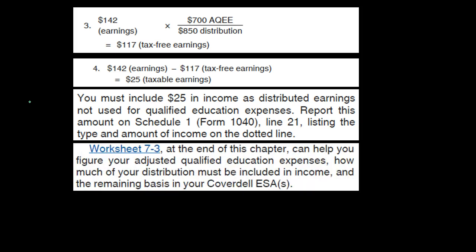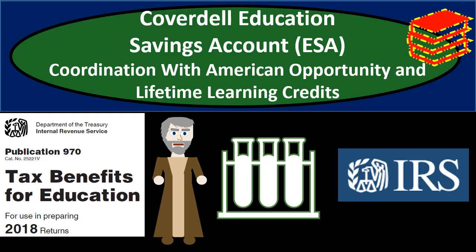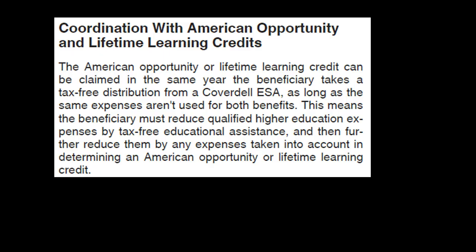Worksheet 7.3 at the end of this chapter can help you figure your adjusted qualified education expenses, how much of your distribution must be included in income, and the remaining basis in your Coverdell ESAs. In this presentation, we will take a look at coordination with the American Opportunity and Lifetime Learning Credits with regard to the Coverdell Education Savings Account ESA accounts. This information can be found in Publication 970. Coordination with the American Opportunity and Lifetime Learning Credits.